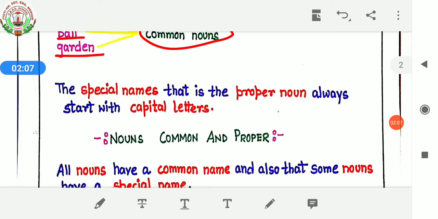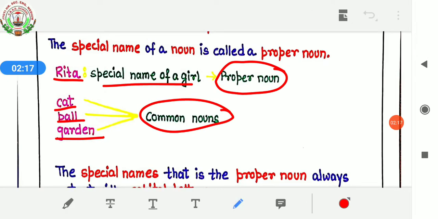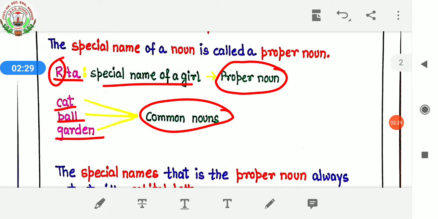The special names, that is the proper nouns, always start with capital letters. You can see here, Rita is a special name of a girl. It's a proper noun. So special names, proper nouns, always start with a capital letter. So I have written over here Rita, R is in capital letter. Okay.